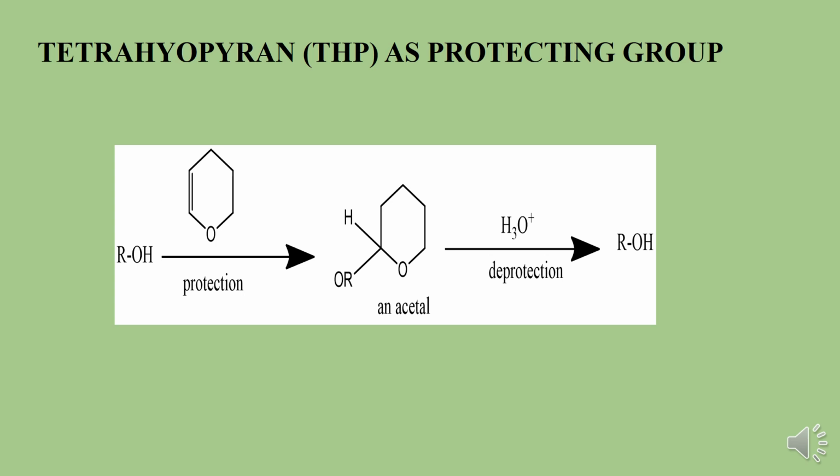What is an acetal? I already told you. An acetal is an organic compound where two separate oxygen atoms are single bonded to a central carbon. So an acetal is formed here, and this acetal is cleaved or deprotected in the presence of an acid, that is acid hydrolysis takes place to get back the alcohol. So this is the way the alcohol is protected.